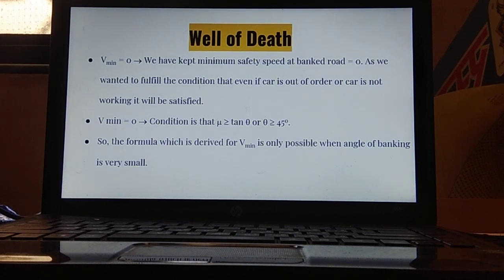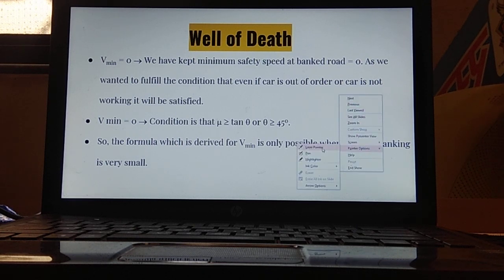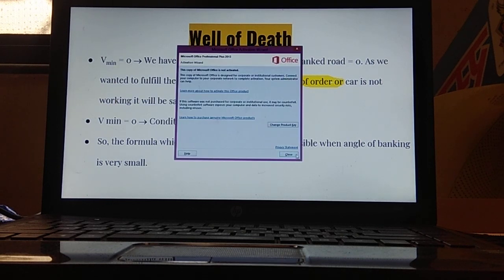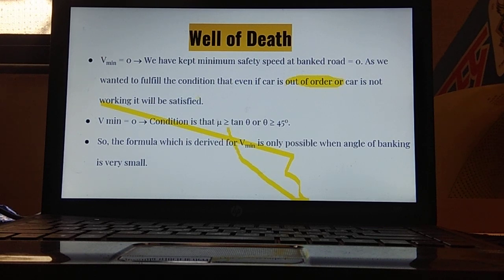We have already seen that whenever the vehicle is at minimum speed, we keep the limit of the minimum speed of the vehicle as 0. Why do we keep the minimum speed as 0? The main intention is that whenever the car is out of order or not working, then we will construct a road in such a manner that V min is always equal to 0. So for velocity min equal to 0, the condition is that the coefficient of static friction's value should be always greater than tan theta.